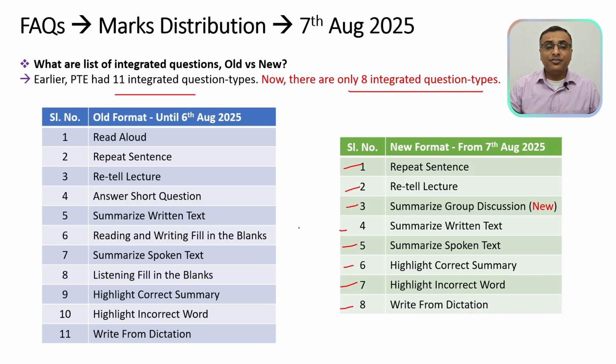Now, what are they removing from the old format? Read aloud will not contribute marks anymore for your reading module. It will only contribute marks for your speaking module. Answer short question will only contribute marks for your listening. Reading and writing fill in the blanks, there is a major change. You will not get marks for writing. You will get marks only for your reading module. Last but not the least, you will have listening fill in the blanks, which will not give you marks for writing. It will give you marks only for your listening module. So these are the changes with regards to the integrated question types.